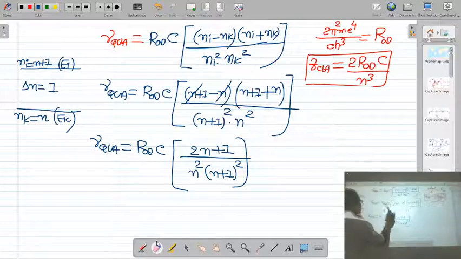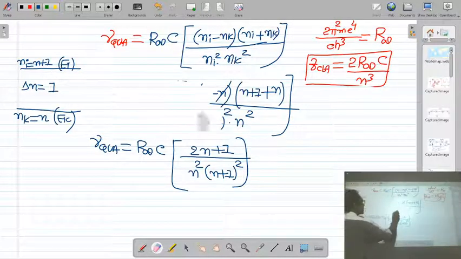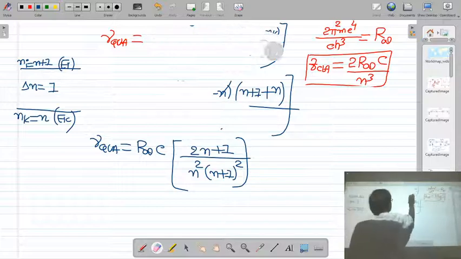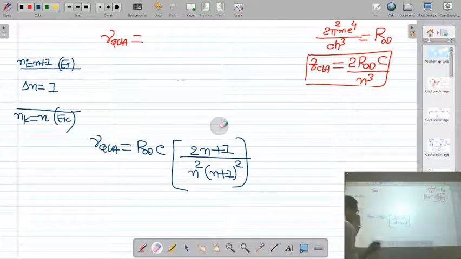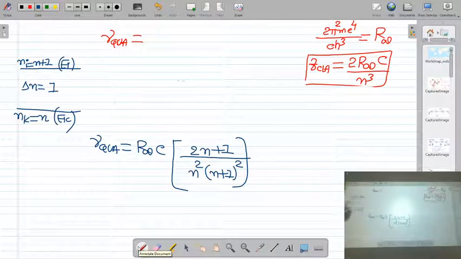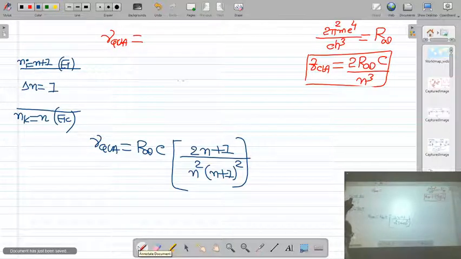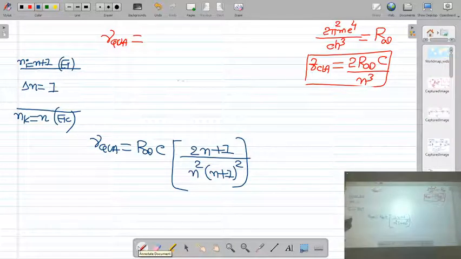if we take a large value of n, we are considering this transition. We are considering the transition of the electron between the upper energy level n plus 1 and the lower level n.